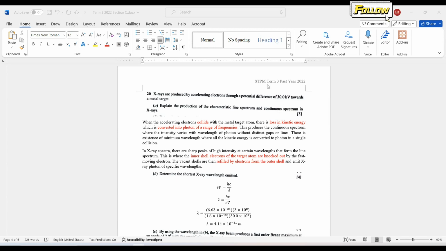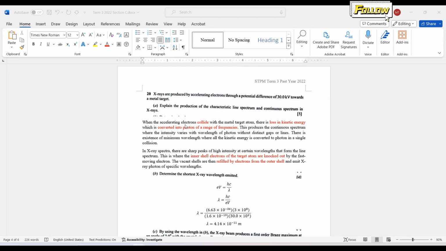Today, we discuss the term 3 past year in 2022, question 20. X-rays are produced by accelerating electrons through a potential difference of 30.0 kilovolt towards a metal target. Explain the production of characteristic line spectrum and continuous spectrum in X-rays. So 5 marks. Okay, so let's go through the sample answer.